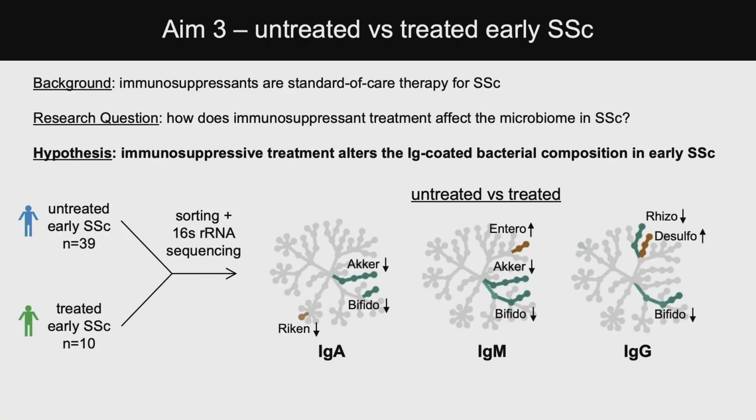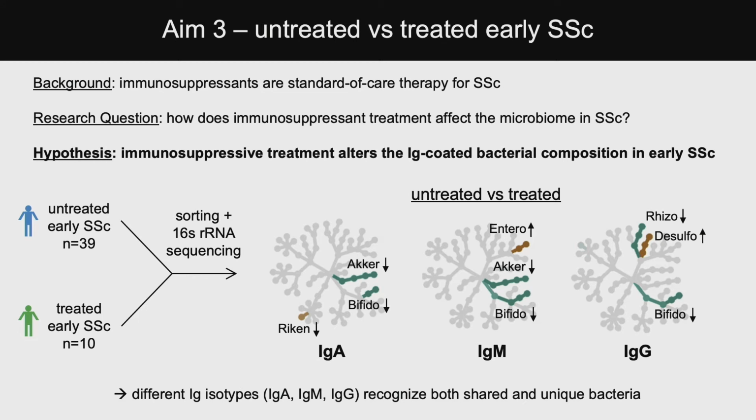Okay, so for the final aim of the study, because we had these early SSC patients, we wanted to know: does immunosuppression also affect the microbiome? So we combined the Lund and Oslo groups and stratified them based on whether they had immunosuppressive treatment, which is standard of care, or they were untreated, treatment naive. Then we sorted the bugs and looked at the composition using 16S rRNA.